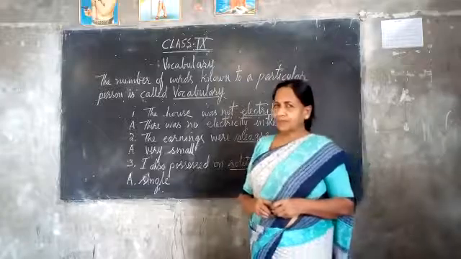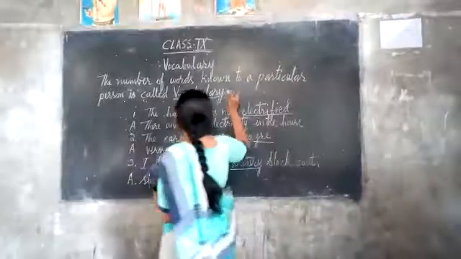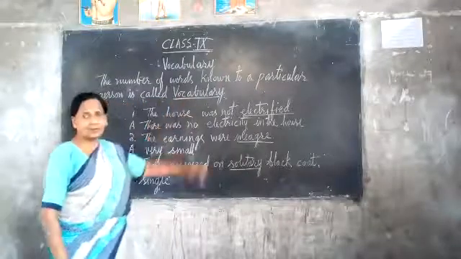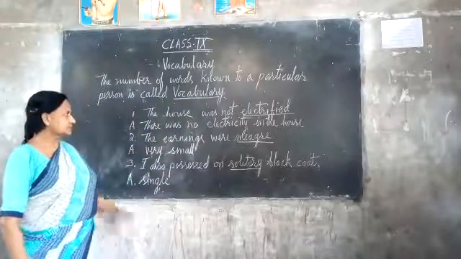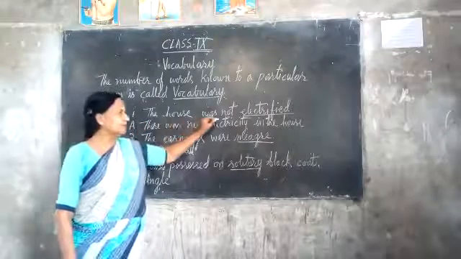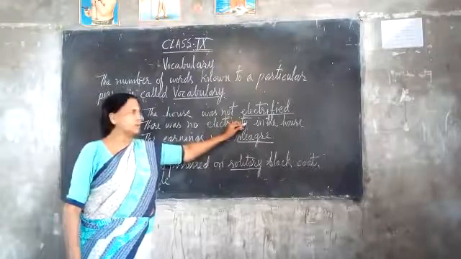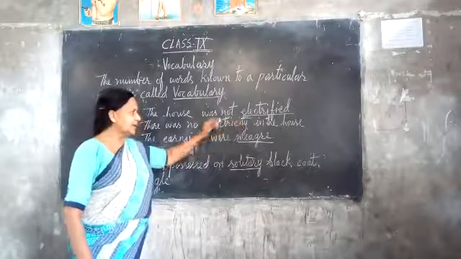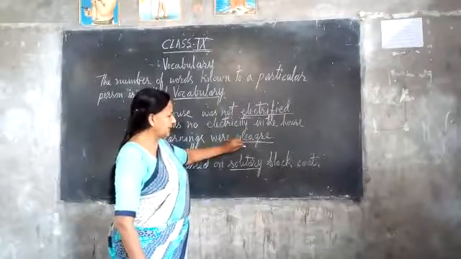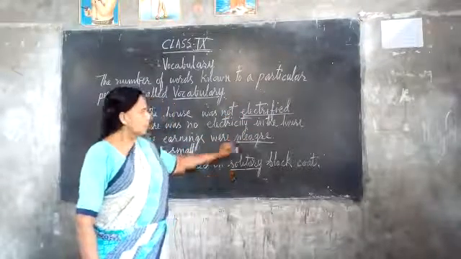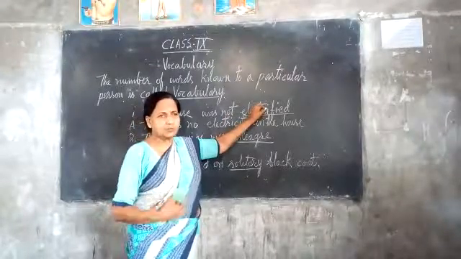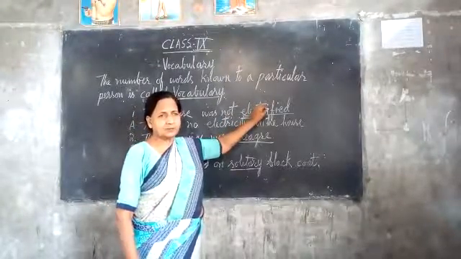What do you mean by vocabulary, children? The number of words known to a particular person is called vocabulary. There are a few sentences emphasizing a particular word. Here we have three particular words: electrified, meager, solitary. What do you mean by electrified? The room which had no electricity.